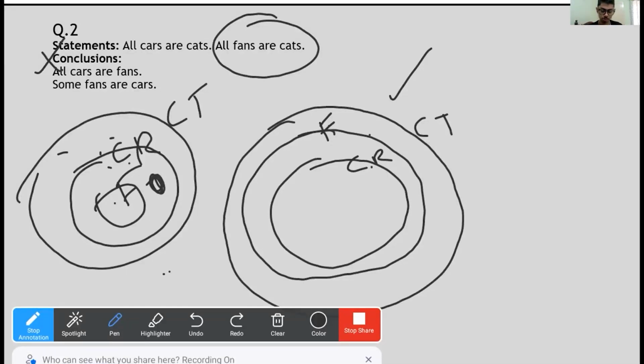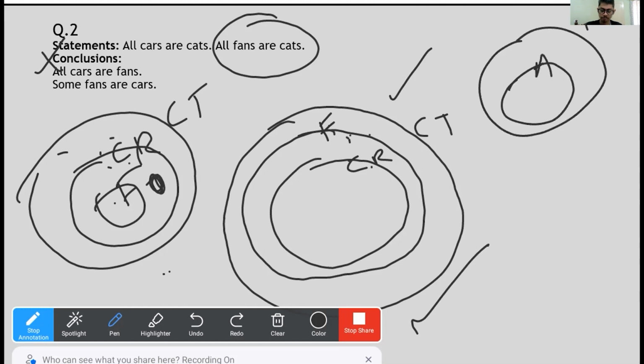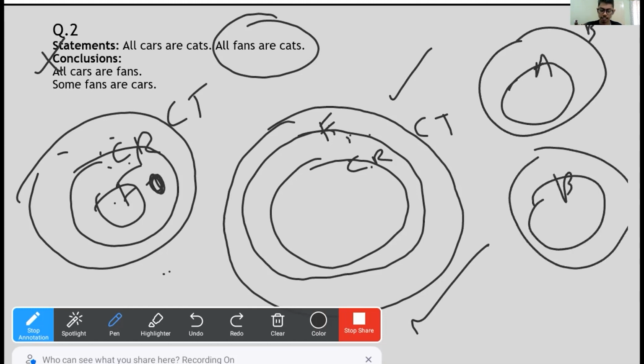Now some fans are cars. What about that? Okay, so some fans are cars. Easily this Venn diagram works, right? We've seen case 3 and this one works. A, B works. At the same time, B inside A also works. So this Venn diagram works. What about this? Fan is inside car in this case. That works too, right? So we can say that conclusion 2 follows, conclusion 1 doesn't follow. Simple. So if that was the case, option B would be the answer.